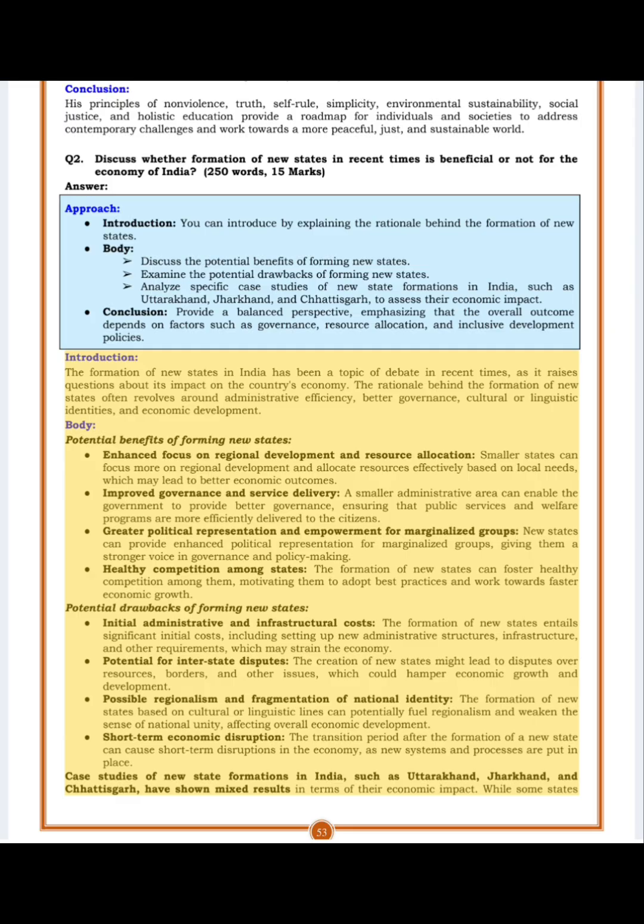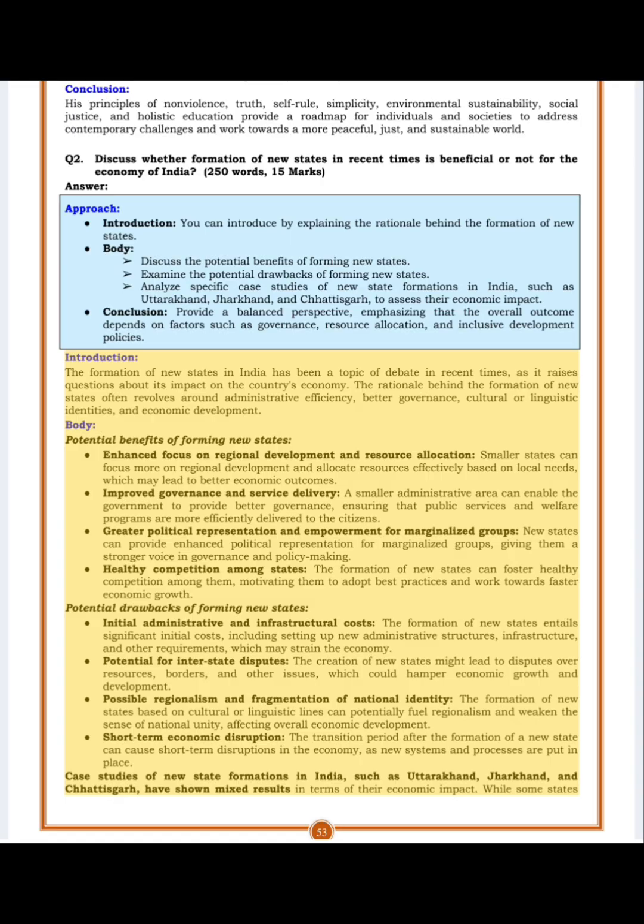Initial administrative and infrastructural costs. The formation of new states entails significant initial costs, including setting up new administrative structures, infrastructure, and other requirements, which may strain the economy. Potential for interstate disputes. The creation of new states might lead to disputes over resources, borders, and other issues, which could hamper economic growth and development.